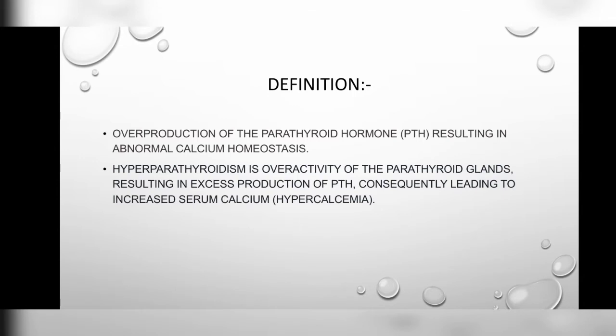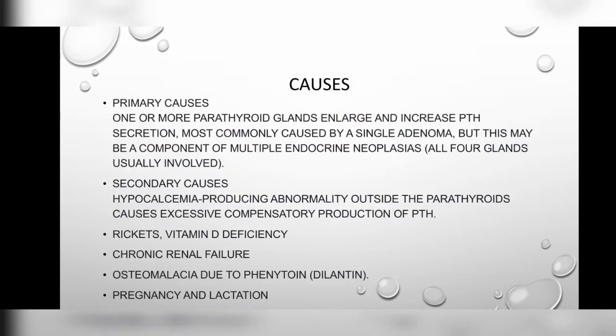Then look at the definition. Overproduction of parathyroid hormone resulting in abnormal calcium homeostasis is called hyperparathyroidism. It is an overactivity of the parathyroid glands resulting in excess production of parathyroid hormone, as we have seen earlier.